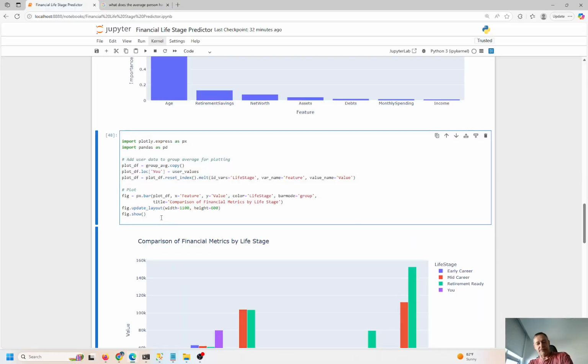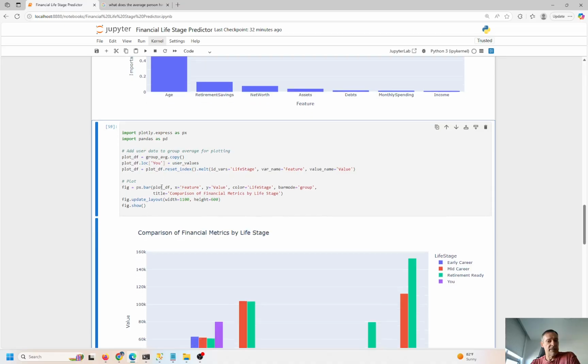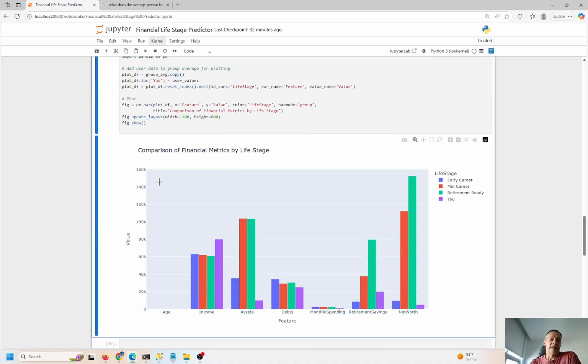So let's refresh this. Okay, Control Enter to run the cell. We could say comparison of financial metrics by life stage. So income does have a big influence for early career, mid, and retirement planning. Number of assets you have, debt has some influence. Monthly spending really doesn't have very much influence in your life stage.